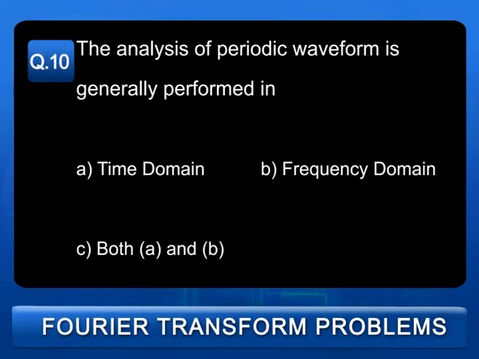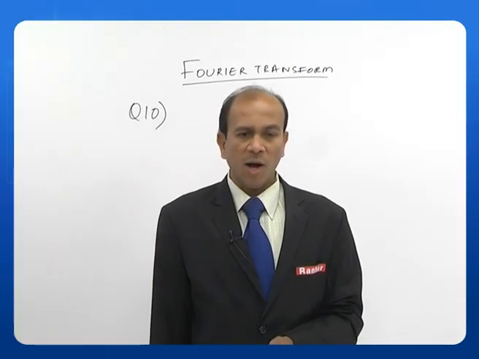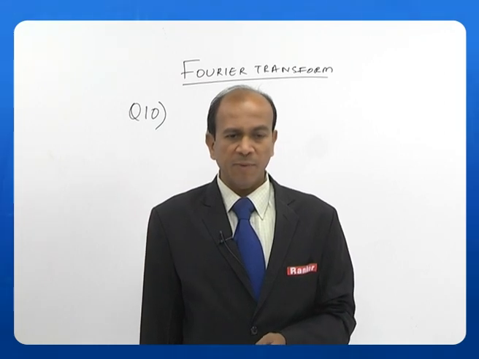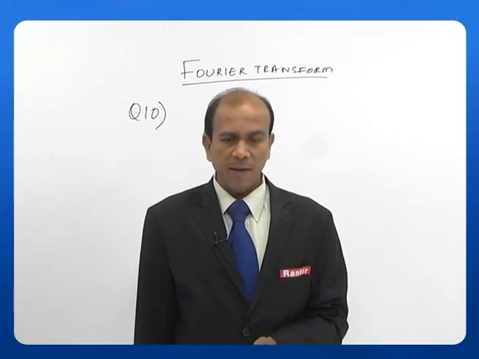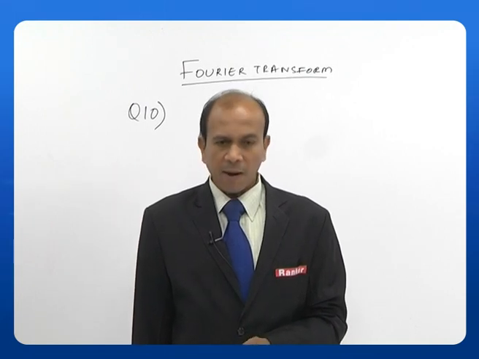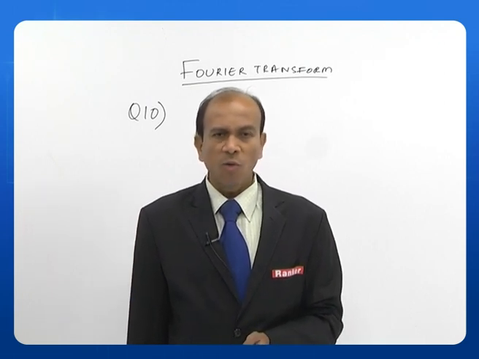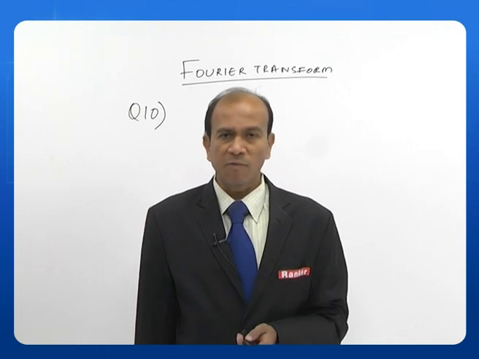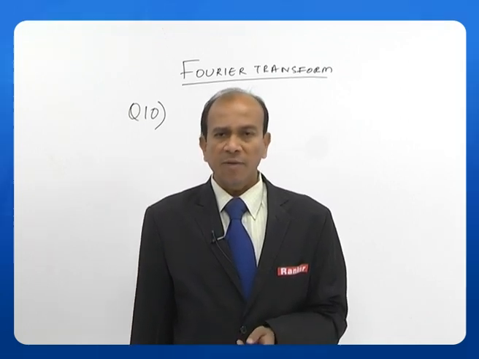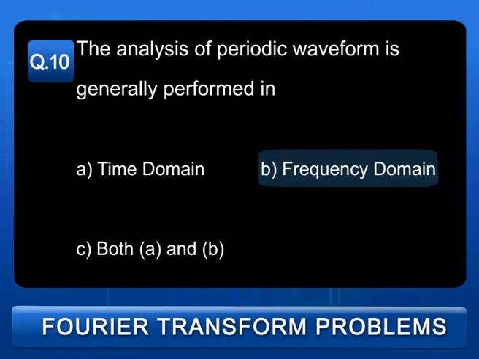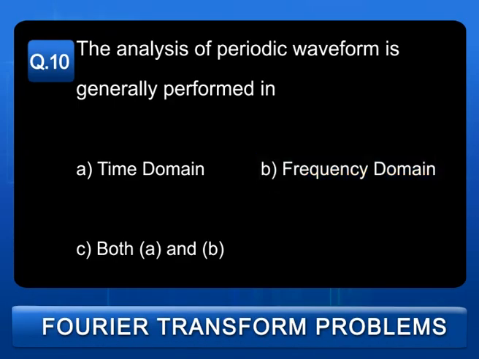Let us see the 10th question. The analysis of a periodic waveform is generally performed in: A. time domain, B. frequency domain, or C. both time and frequency domain. That means whenever you have a periodic waveform, how do you perform its analysis? Let us see the answer. The answer is frequency domain. So, whenever you want to perform the analysis of a periodic waveform, we look at frequency domain analysis. So, the answer is B.